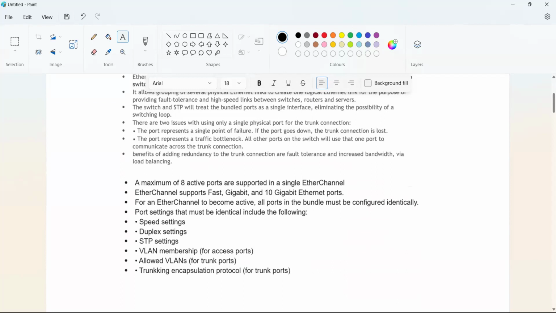Here we have two types of trunking. Which ones? Trunking encapsulations. Who will give the answer? Trunk encapsulation methods.